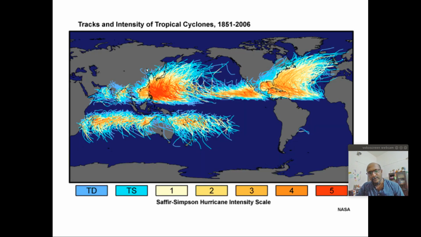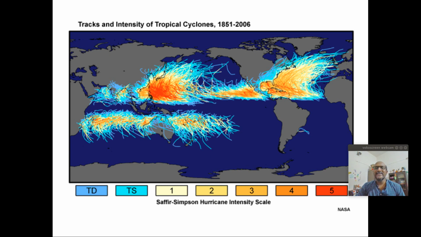If you look at the distribution and general track of cyclonic storms, they normally form in the tropical ocean basins and initially move in a northwestward direction. After that, if they cross something like 20 degrees latitude, they normally turn rightwards like this. That is known as recurving of the cyclonic storm.